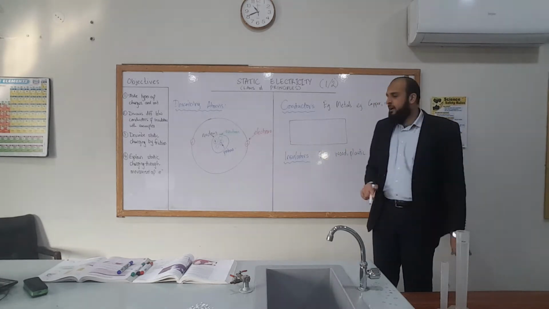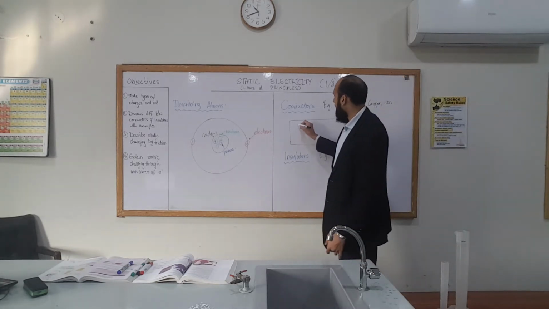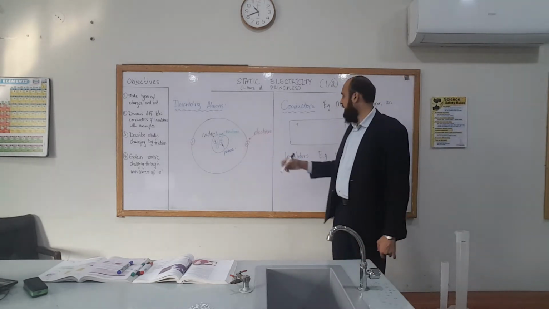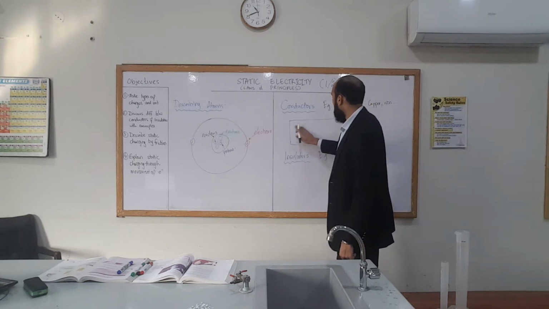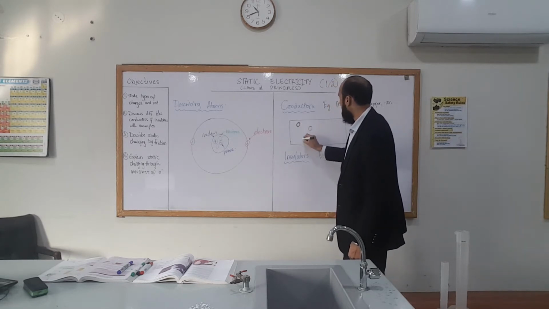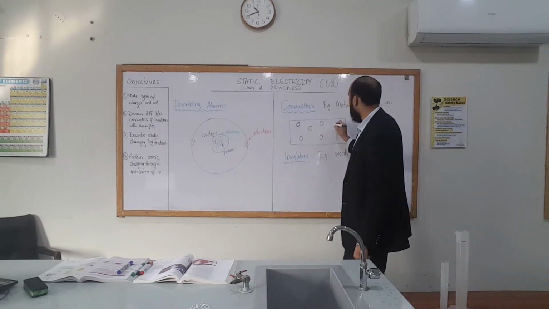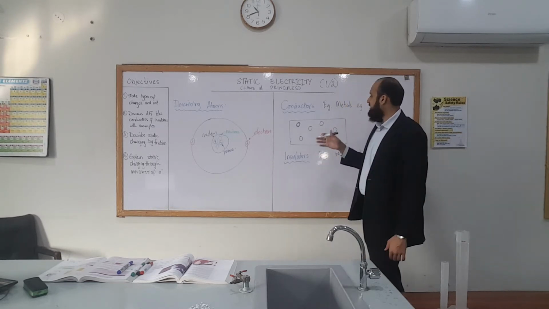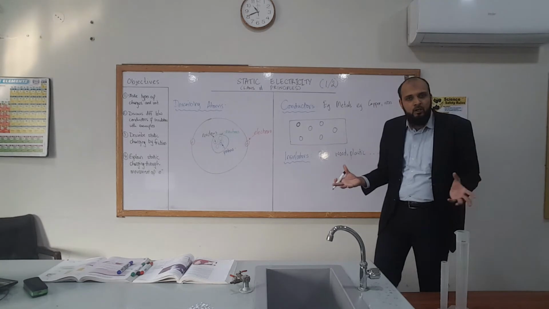So over here we've got a number of atoms, these guys. This is an atom, we've got another one, and they're arranged in this lattice structure, which means a fixed, organized, regular structure.